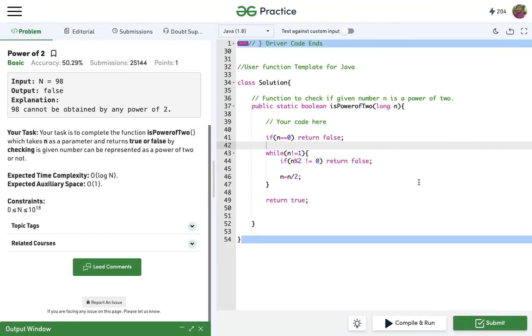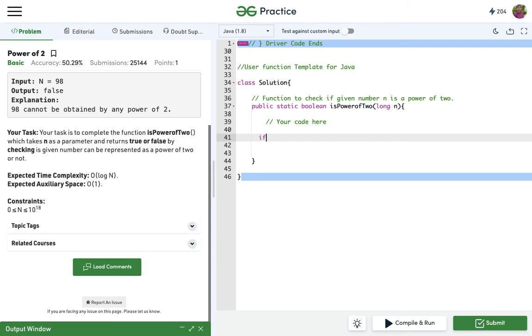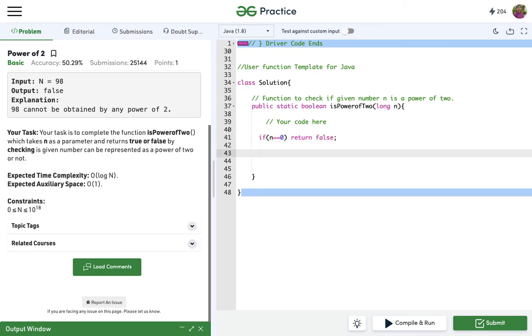So now let's follow it. First, simply check for 0. If n equal to 0, return false, because it's not a power of 2. Now what we'll do is n AND n minus 1. We'll just need to enclose it in parentheses, otherwise we'll get some errors from the compiler. If n AND n minus 1 equals 0, then it will always be a power of 2. We'll simply return it, and if not, it will return false.